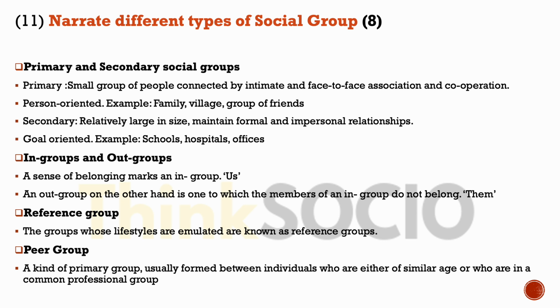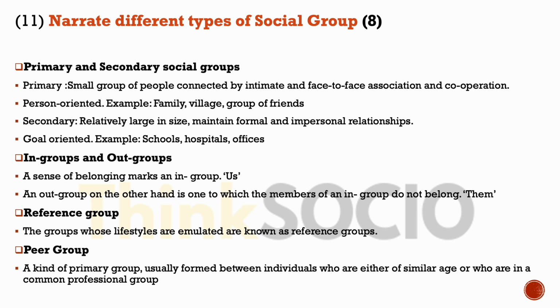What are primary and secondary social groups? Primary groups are small groups of people connected by intimate and face to face association and cooperation. Secondary groups are relatively large in size, they maintain formal and impersonal relationships. Also, add other features of these groups: in groups and out groups. A sense of belonging is there, which marks an in group, and there is a feeling of us.